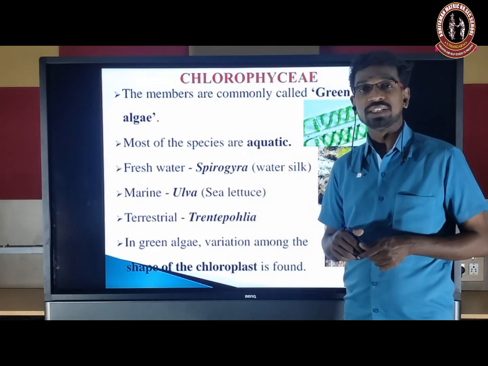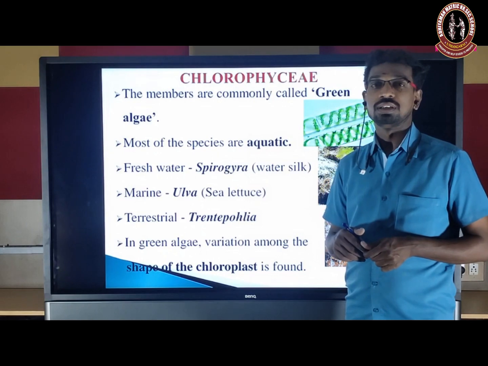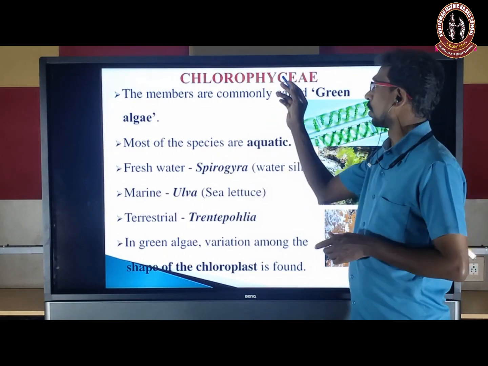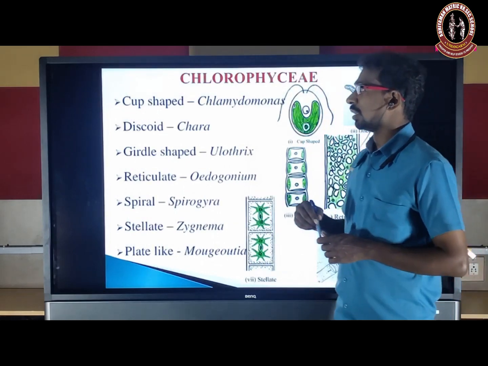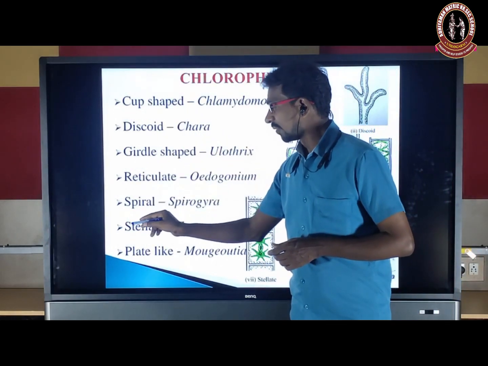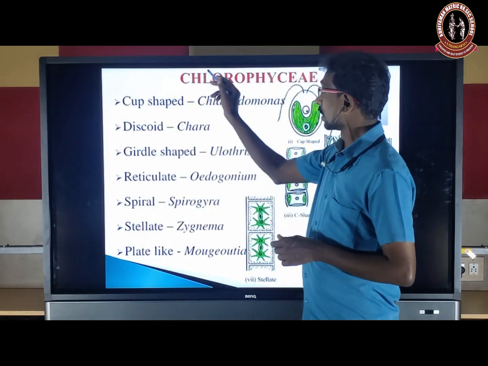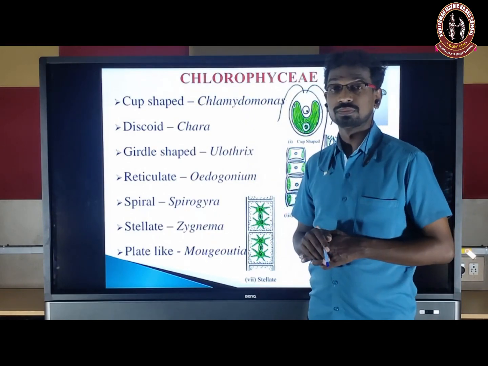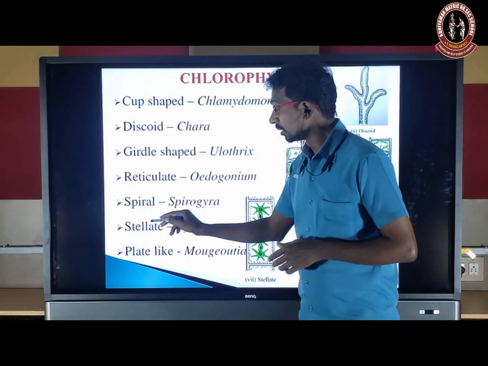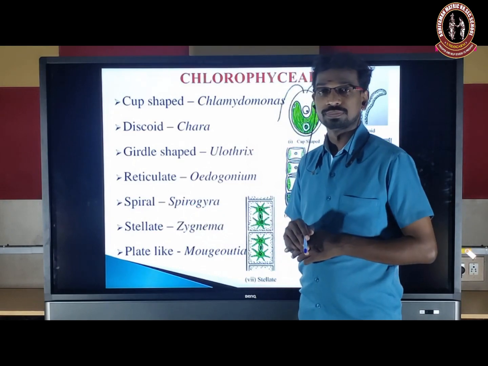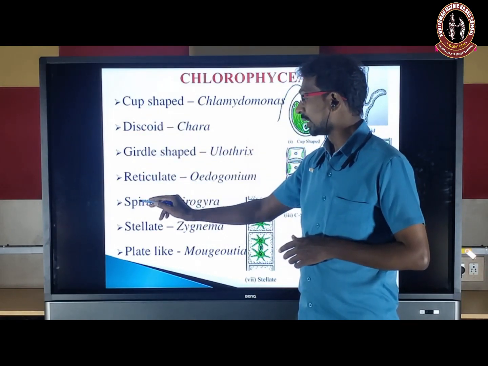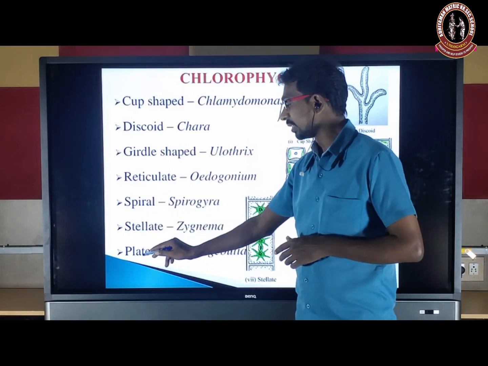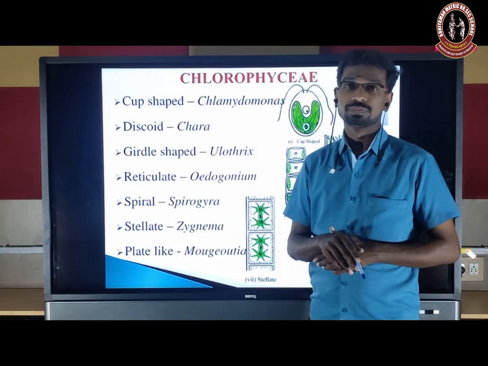What variations are present in the shape of the chloroplast in Chlorophyceae? We are going to see. These different shapes of chloroplast are found in Chlorophyceae: cup-shaped, discoid, girdle-shaped, reticulate, spiral, stellate and plate-like.